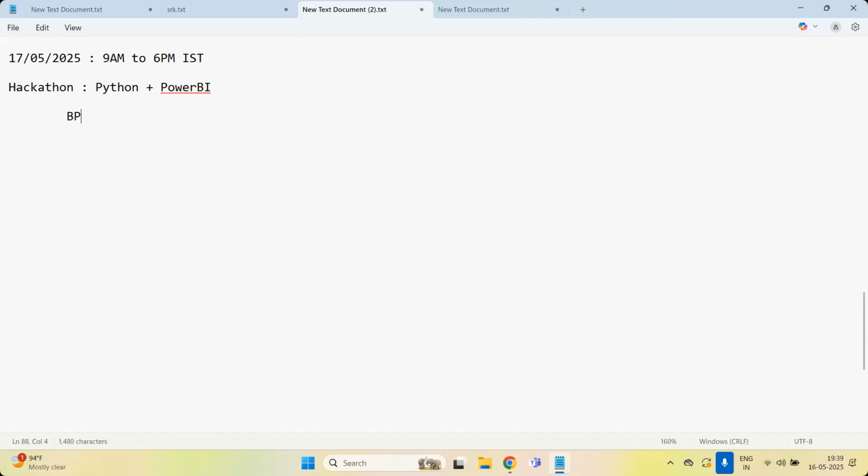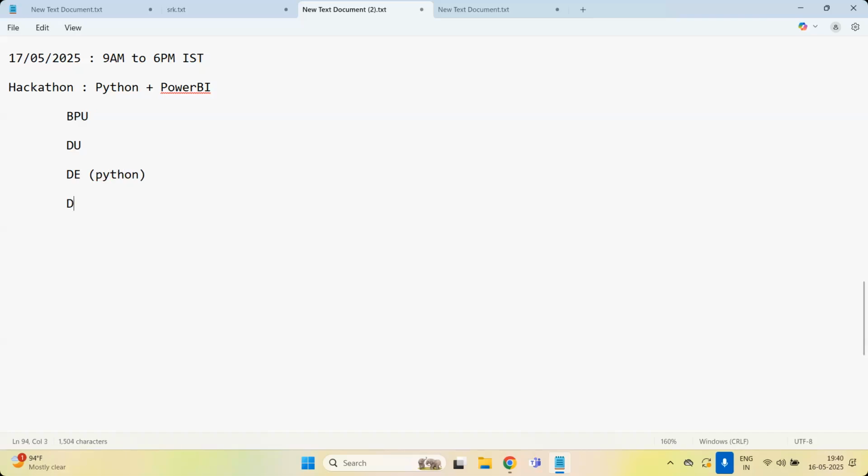Business problem understanding requires neither Python nor Power BI. The second step is data understanding, to understand each and every column name. Python is not required, Power BI is not required. These two only require our general common sense and English language. Data exploration you are going to do using Python.